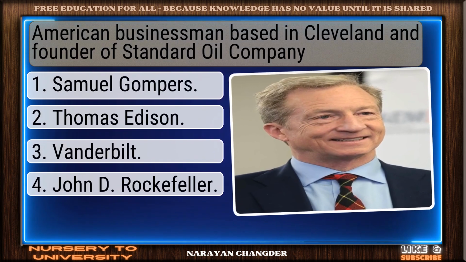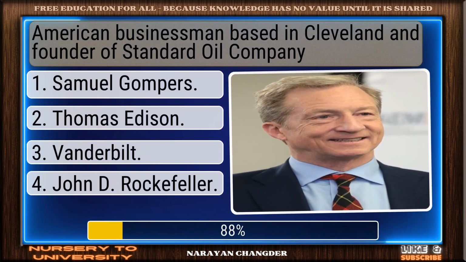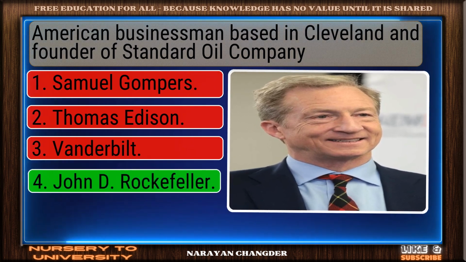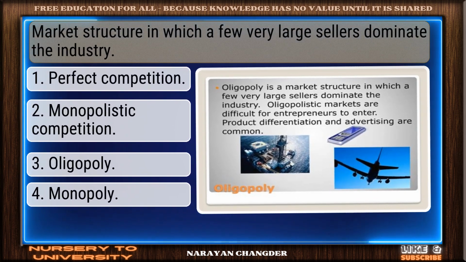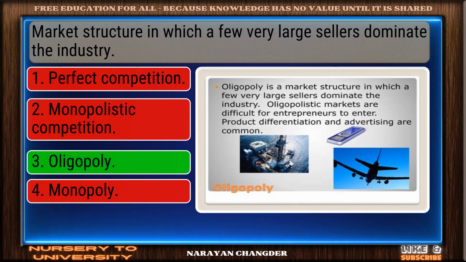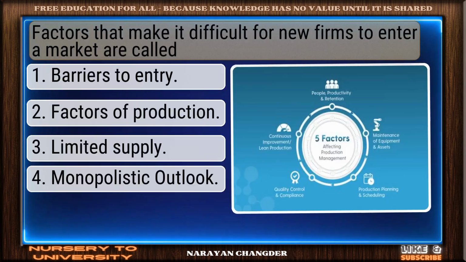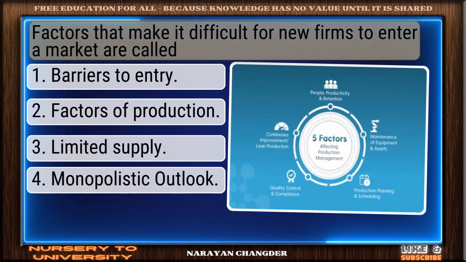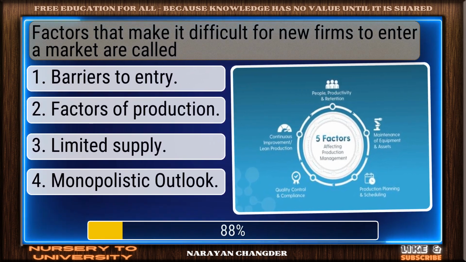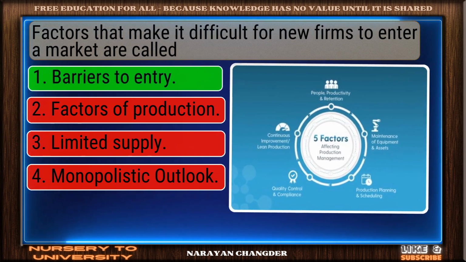American businessman based in Cleveland and founder of Standard Oil Company. Smart pick. John D. Rockefeller is the correct choice. Market structure in which a few very large sellers dominate the industry. Nice work. You chose oligopoly and it is correct. Factors that make it difficult for new firms to enter a market are called dash. Great thinking. Barriers to entry is the right choice.